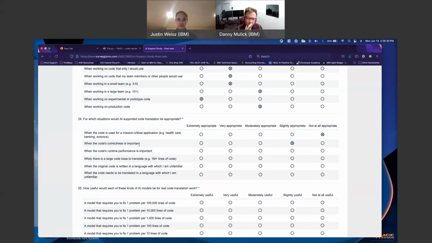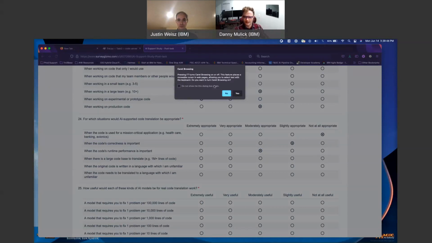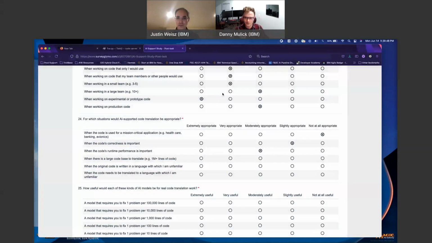Runtime performance is important. I would actually still say moderately appropriate for this, simply because performance is sort of finicky in the sense that, as I've said before, developers have their own flavors.